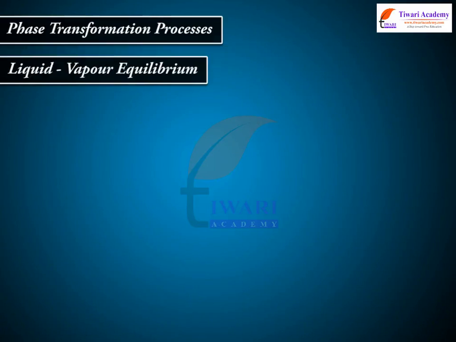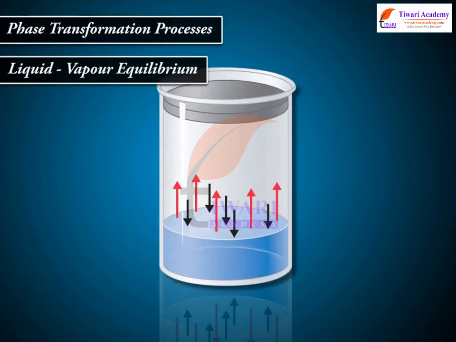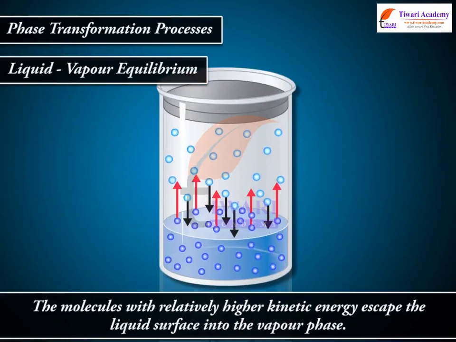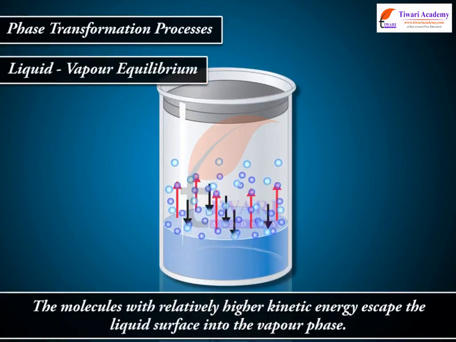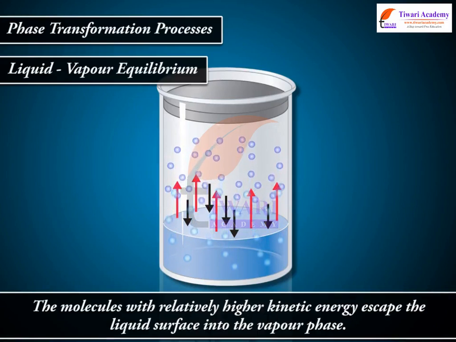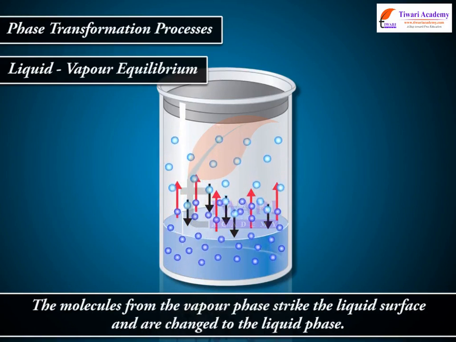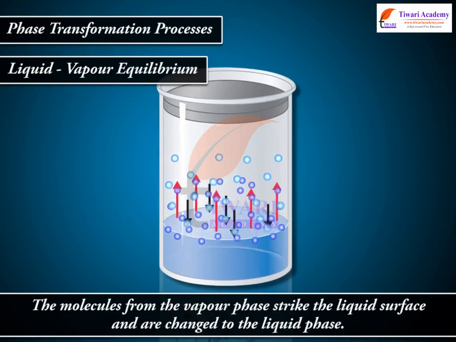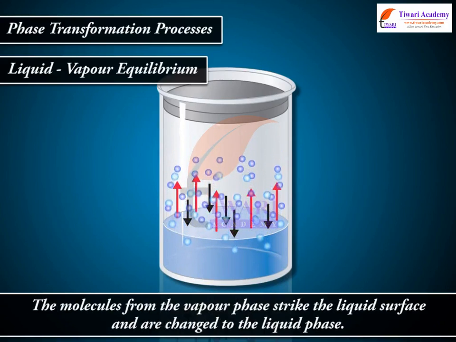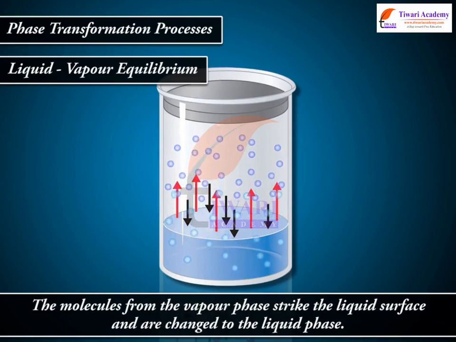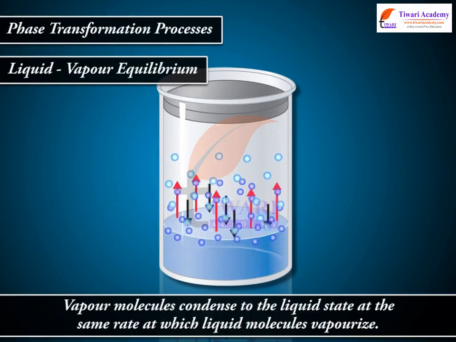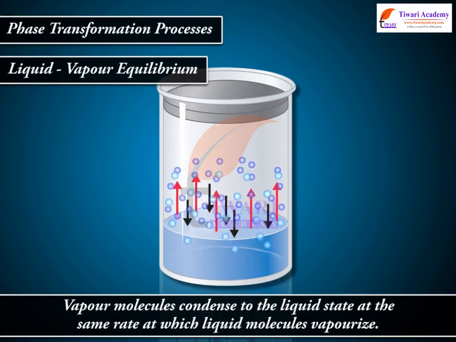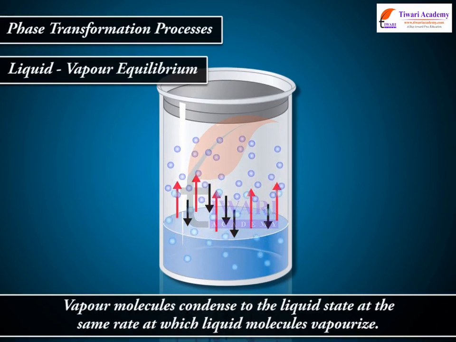Liquid-vapor equilibrium. If we take a liquid in a closed container, the molecules with relatively higher kinetic energy escape the liquid surface into the vapor phase. The molecules from the vapor phase strike the liquid surface and change to the liquid phase. Vapor molecules condense to the liquid state at the same rate at which liquid molecules vaporize.